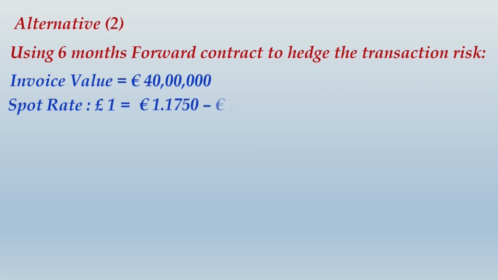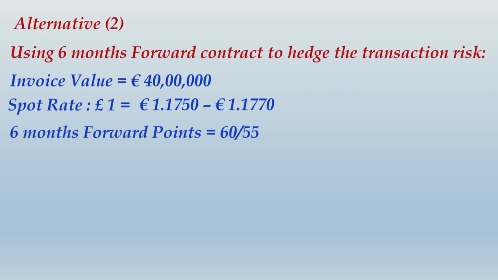So pound 1 equals to euro 1.1750 to euro 1.1770. 6 month forward points are given as 60 by 55. Basically, if you recall, the question has given you the information about these forward points in terms of 0.60 and 0.55 in terms of euro cents.